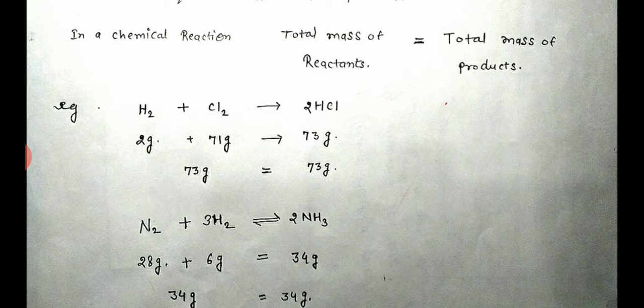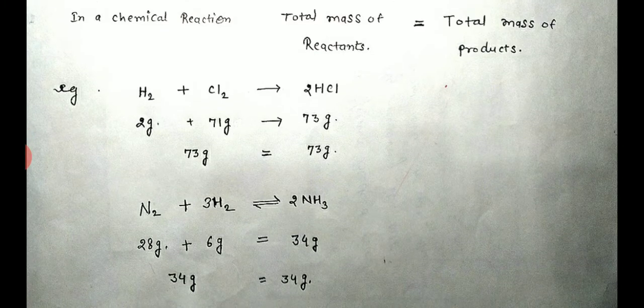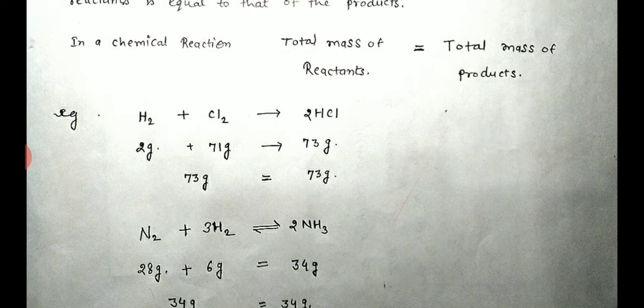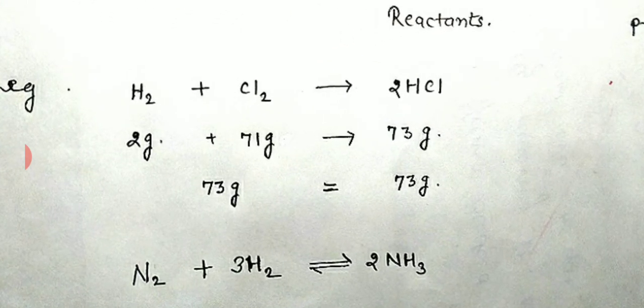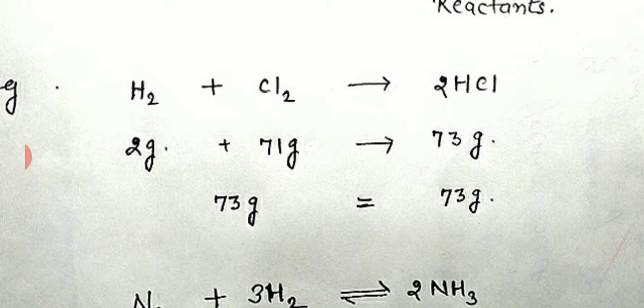If we calculate the atomic and molecular mass of hydrogen gas, the mass of an atom of hydrogen is 1, and we have 2 atoms of hydrogen. So the mass of hydrogen gas H2 is 2 gram. The mass of Cl atom is 35.5 gram, and the mass of Cl2 is 35.5 into 2, 71 gram.